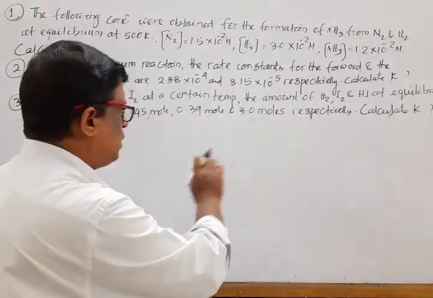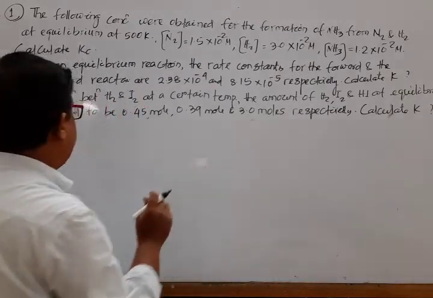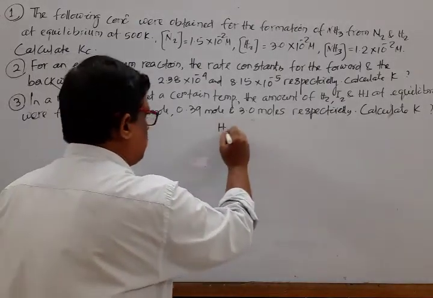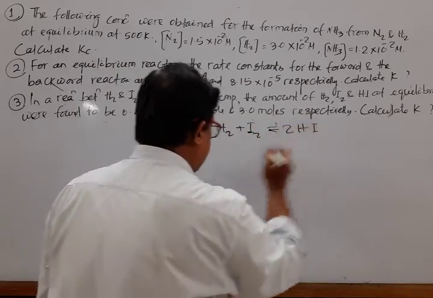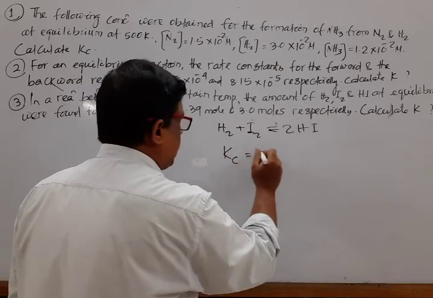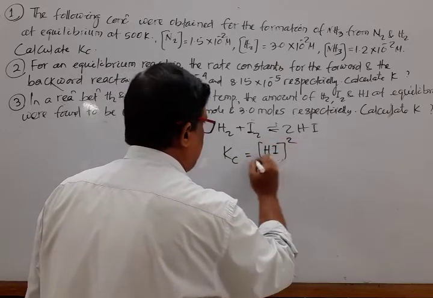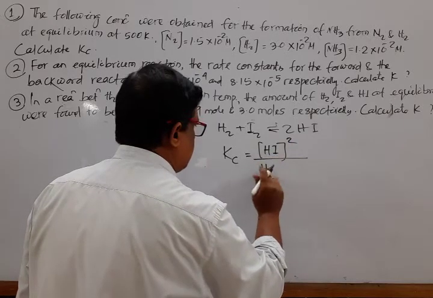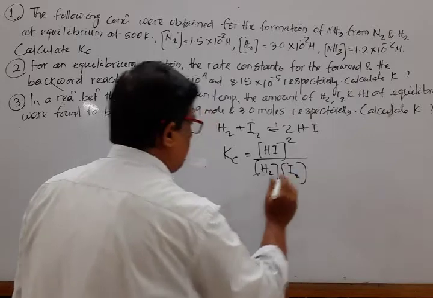For the reaction H2 plus I2 gives rise to 2HI, the equilibrium constant Kc is equal to the molar concentration of HI to the power 2 divided by the molar concentration of hydrogen into the molar concentration of iodine.